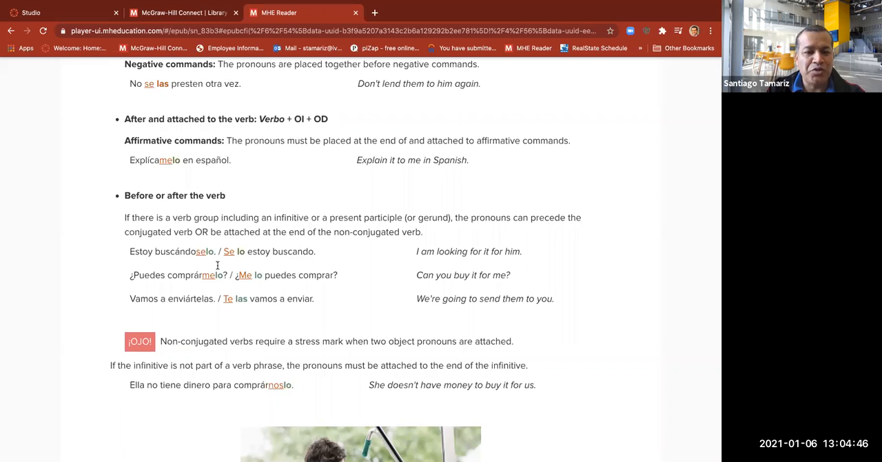And another situation. Vamos a enviártelas. Telas. They forgot to make it green and red here. But here, te las, te indirect object pronoun, las direct object pronoun. Or we move them to the beginning. Te las vamos a enviar. Vamos a, going to. Bien, we're going to send them to you.